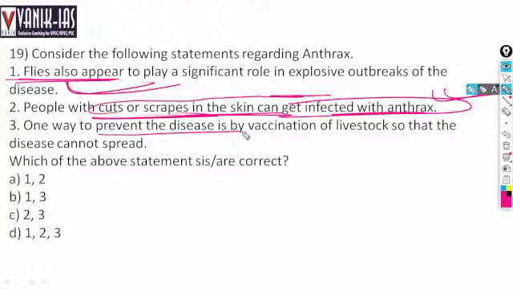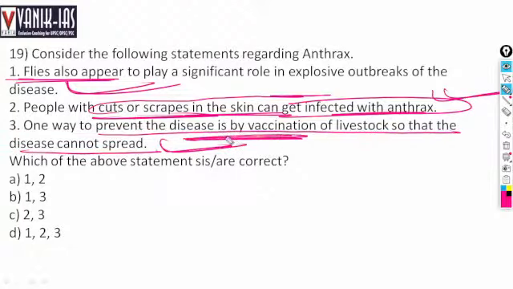One way to prevent the disease is vaccination of livestock so that the disease cannot spread. Flies can play a significant role in outbreaks. Humans get infected when they directly or indirectly come in contact with the animal or animal products.